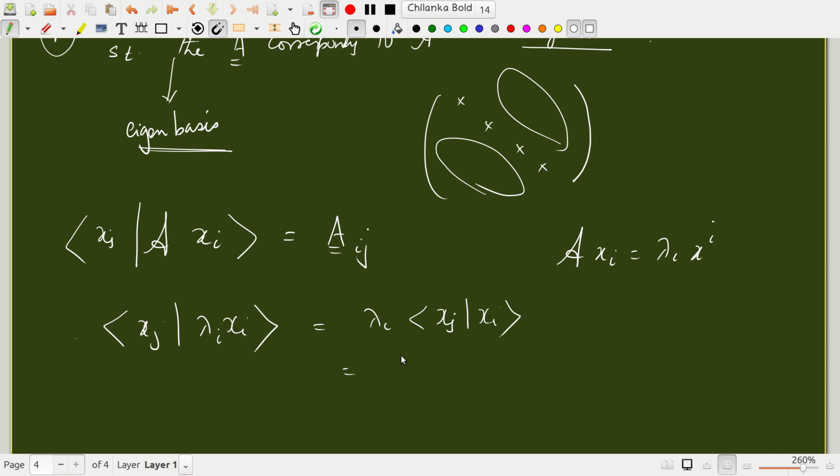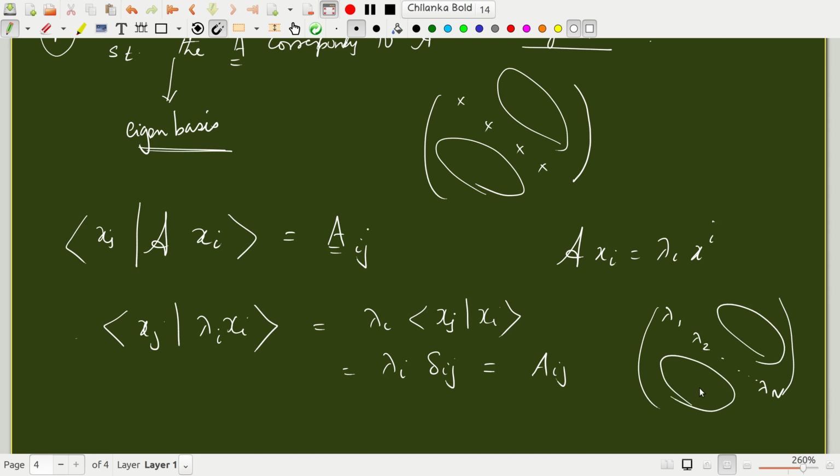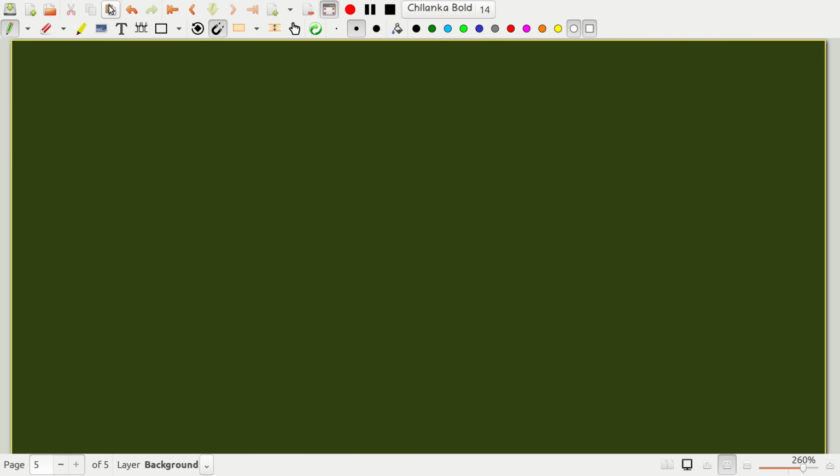If this is an orthonormal set, this means that this is lambda i delta ij, which is Aij. So this means that this matrix has only entries along the diagonal, and those diagonal entries are simply the eigenvalues of the matrix, and everywhere else it is 0. So a matrix, when expressed in terms of its own eigenbasis, becomes purely diagonal with the eigenvalues forming the entries along the diagonal. This is a very profound idea in linear algebra, and we will pursue this and discuss it in more detail under the topic of similarity transformation.